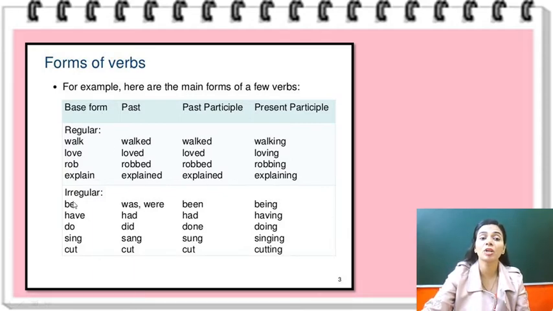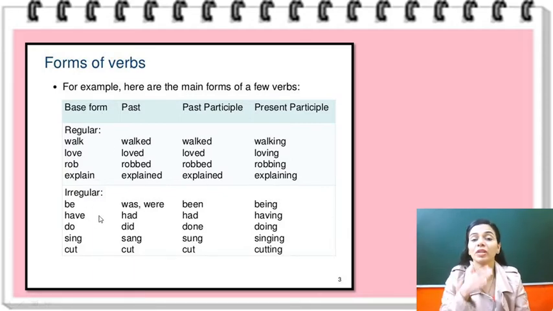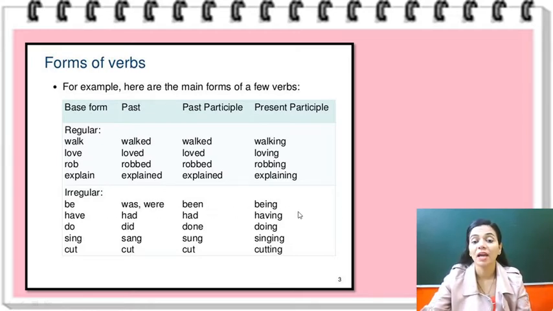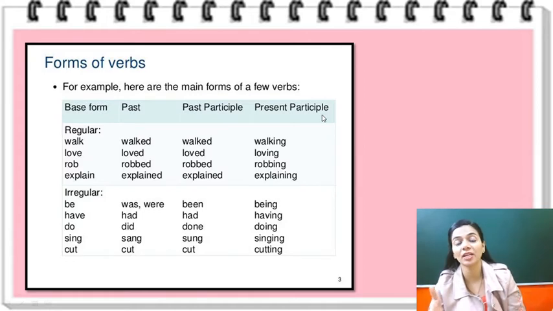But there are some irregular verbs which do not follow this rule. ed उसमें direct नहीं use होता है. They just change the whole word. For example, here: is, or you can say be form, was, were, been, being. Have, had, having. Do, did, done, doing. Sing, sang, sung, singing. Cut, cut, cut. See, if you look at the word cut, it doesn't change at all. It is the same in the present form, in the past form and in the past participle form. And in the present participle, ing is always used.